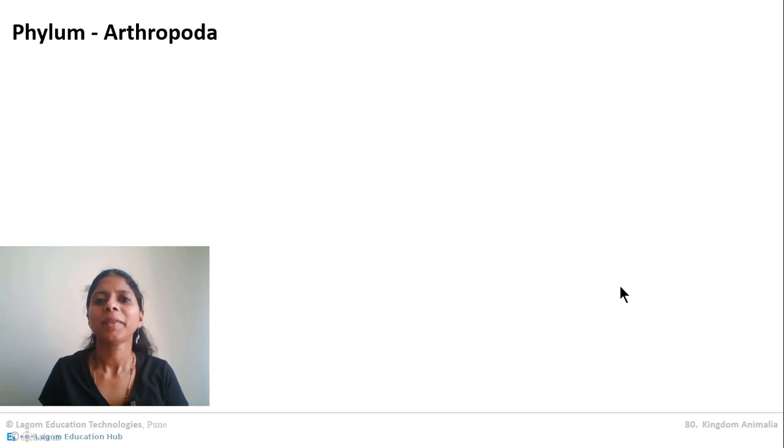Then secondly, in this phylum there are very different types of animals. Every animal is different from the other. So let us first consider a few examples of Arthropoda, and then we'll study each characteristic of Arthropoda in detail, because every characteristic has so many diversities in this phylum. So let us begin with Arthropoda.